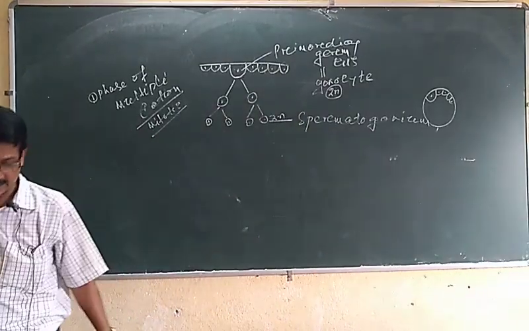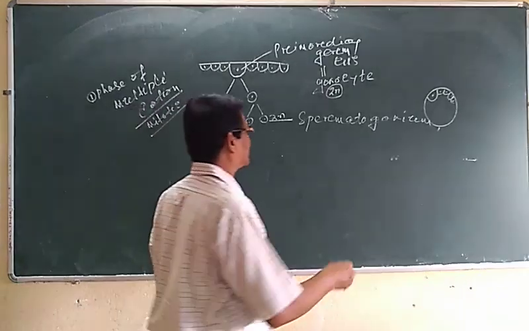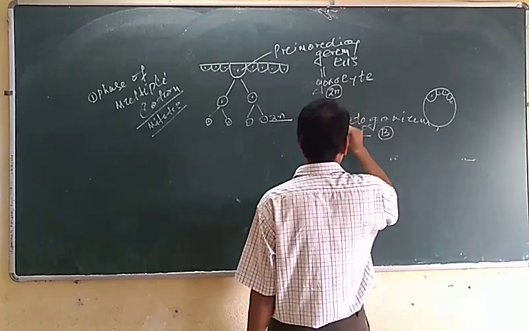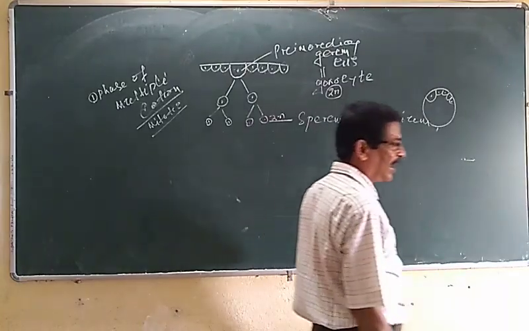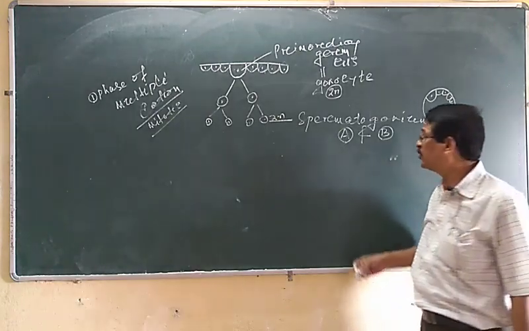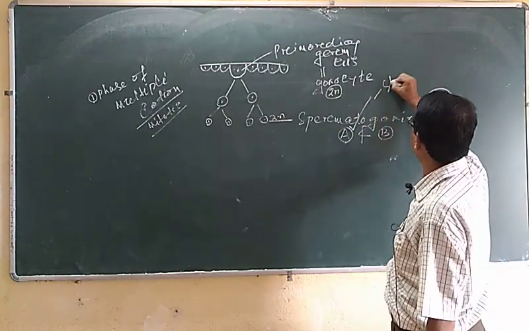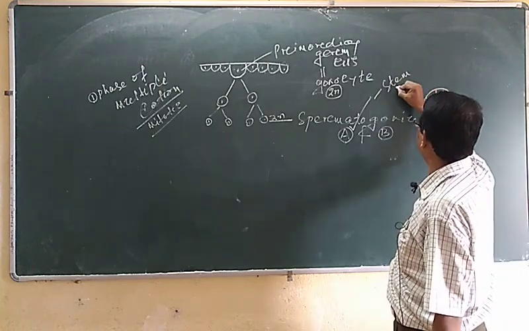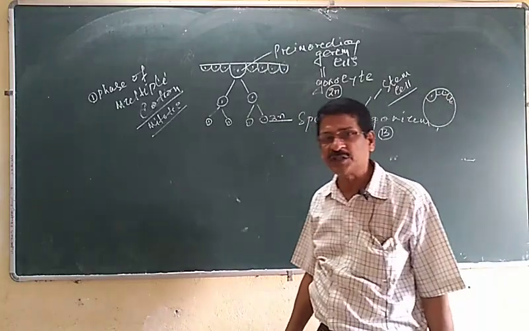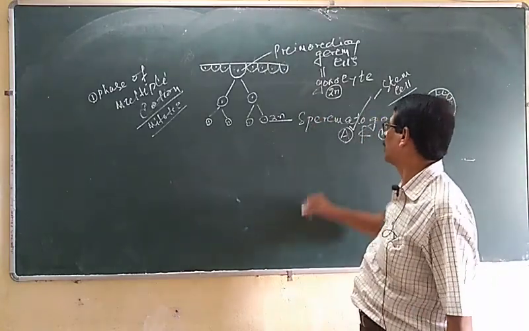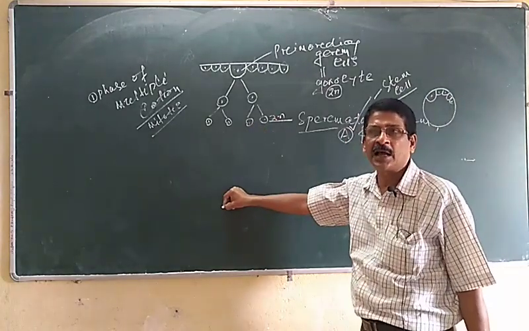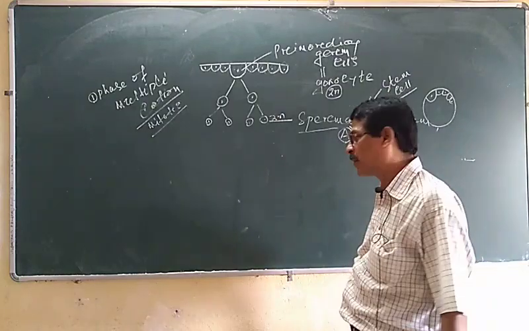But these cells are of two varieties, spermatogonia A and spermatogonia B. Some of them are spermatogonia A and some are spermatogonia B. Spermatogonia A behave as stem cells. They divide and redivide to form further spermatogonia, but they will not proceed further into the process of spermatogenesis.